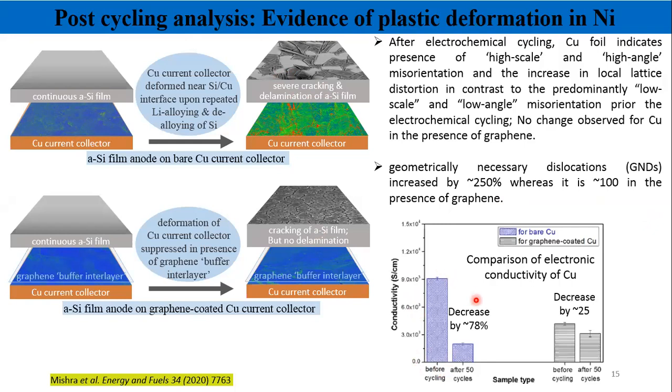In the absence of graphene, the conductivity of the copper foil after cycling was reduced by around 80%, whereas in the presence of graphene this reduction was just 25%. This again indicates the decrease of conductivity due to defect formation in the current collector.